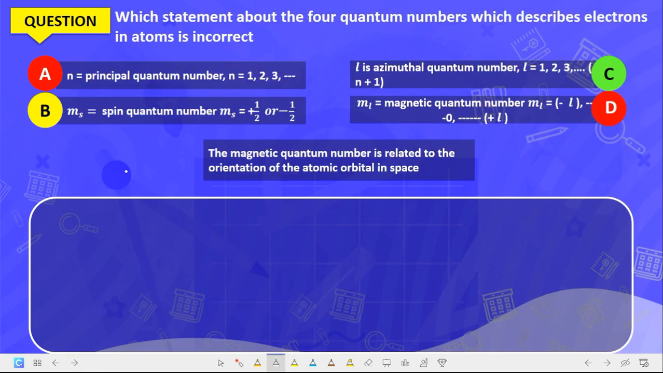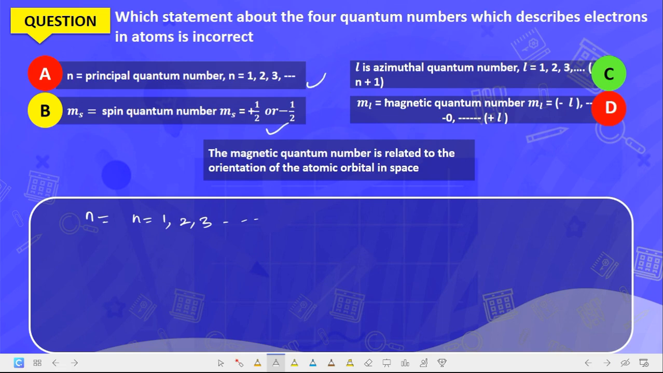Next question. Which statement about the four quantum numbers which describe an electron is incorrect? Now we have the first one. The principal quantum number n equals 1, 2, 3. That is true. The principal quantum number is designated by what? n. And n can have values of what? 1, 2, 3, etc. Now, B says ms is the spin quantum number and ms can have a value of plus half and minus half. That is also what? Correct.